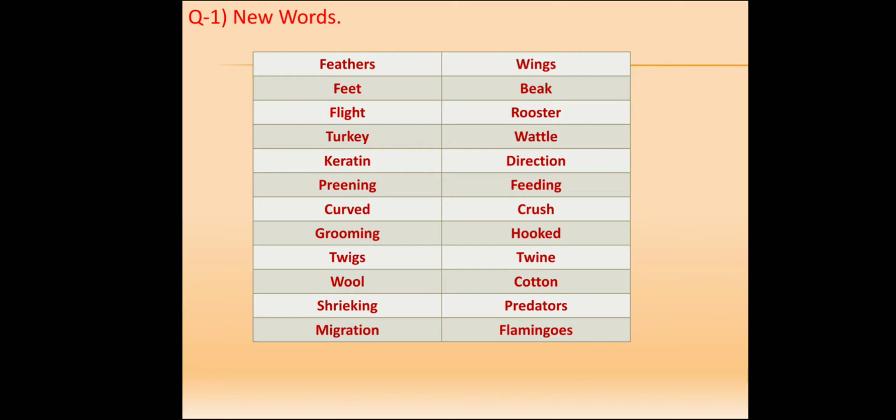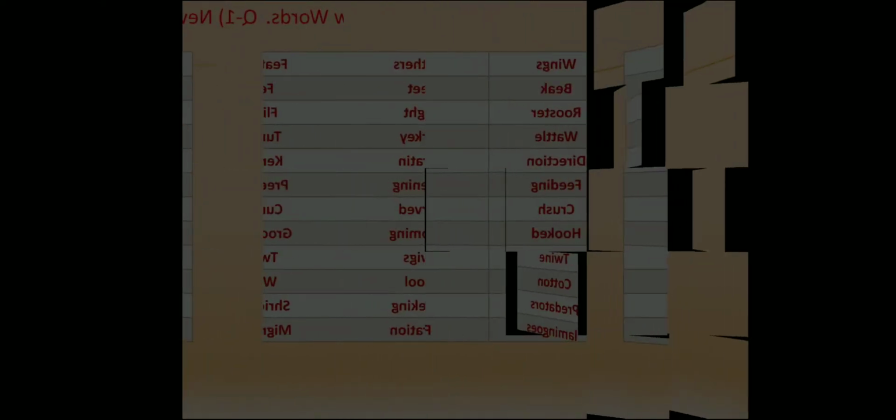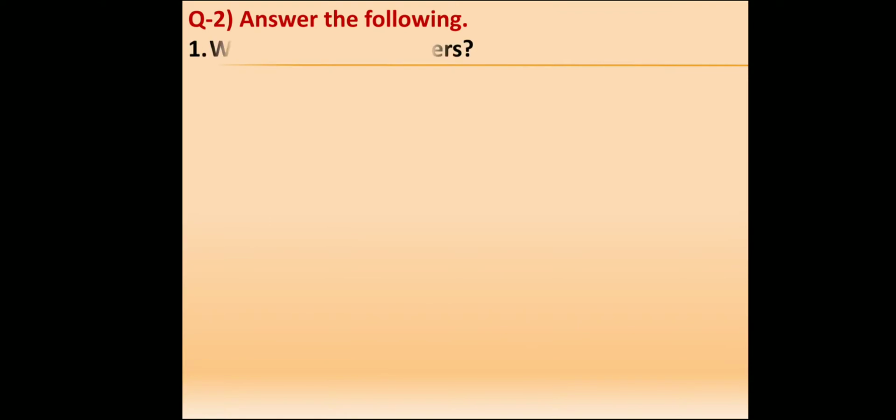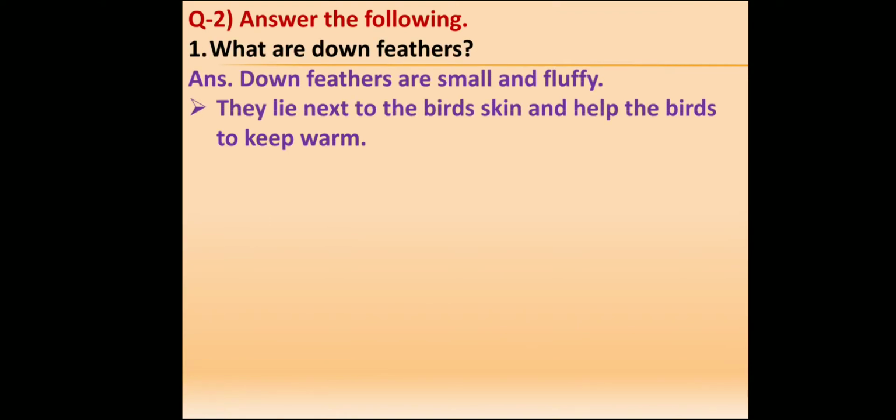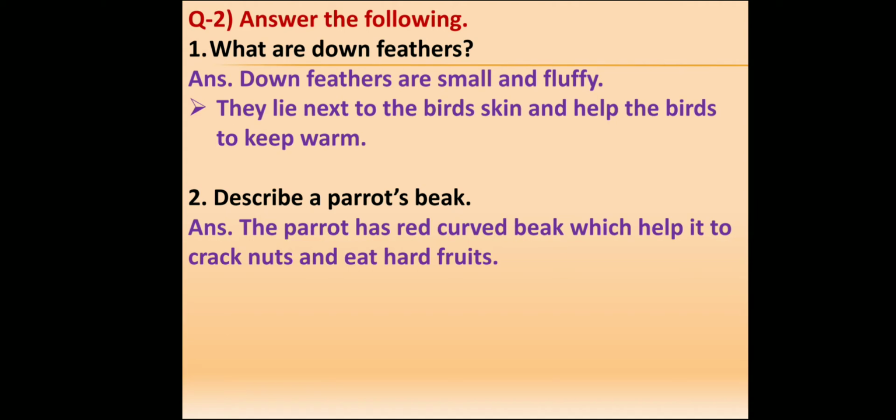You have to write it one time in your notebook and try to learn these spellings. Now move to our next exercise. Answer the following. Question number 1. What are down feathers? Answer: down feathers are small and fluffy. They lie next to the bird's skin and help the birds to keep warm. Question number 2. Describe a parrot's beak. The parrot has a red curved beak which helps it to crack nuts and eat hard fruits.